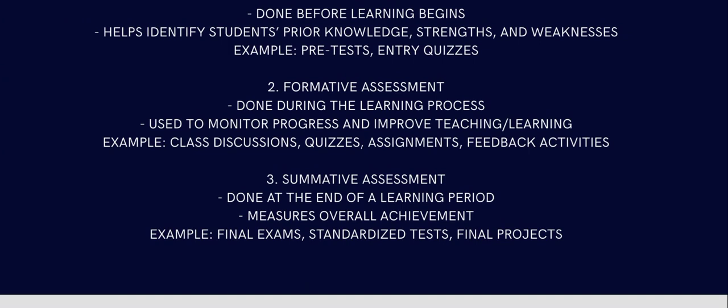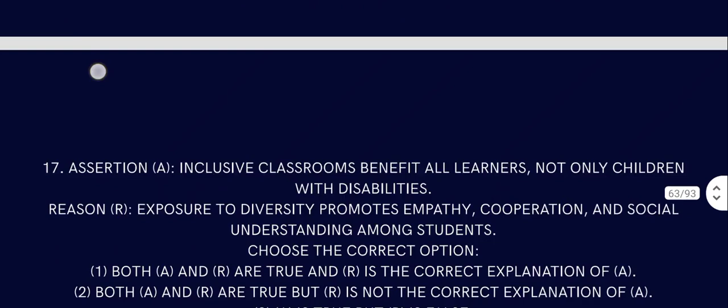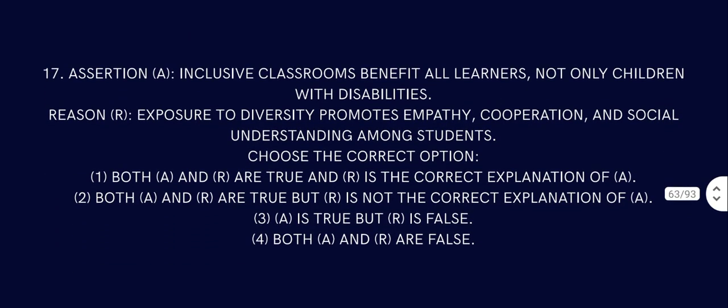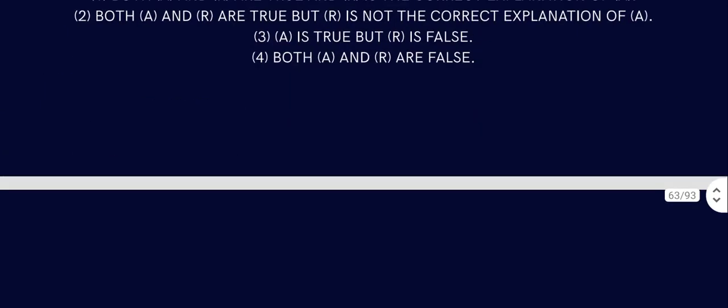Measure overall achievements, that is final exam, standardized test, final project, that sort of thing. So question number 17: inclusive classroom benefits all learners, not only children with disabilities. Reason: exposure to diversity promotes empathy, cooperation and social understanding among students. Yes, both A and R are correct, and R is the correct explanation of A.